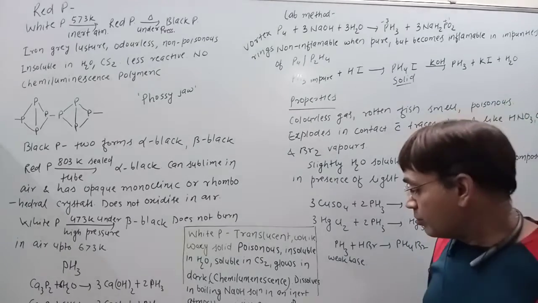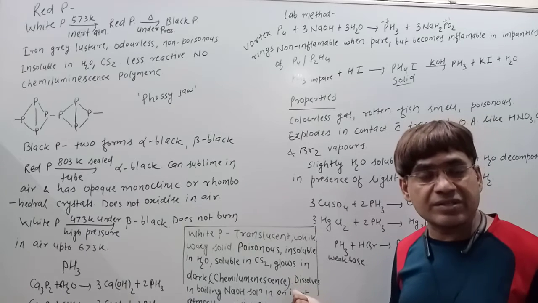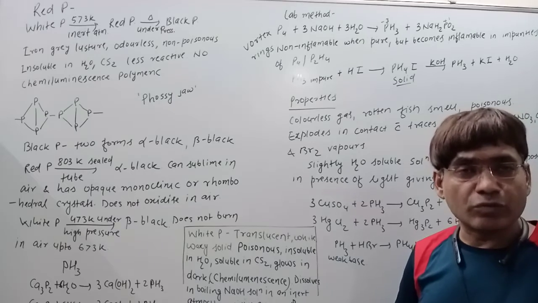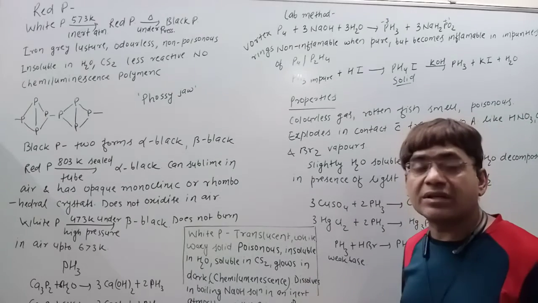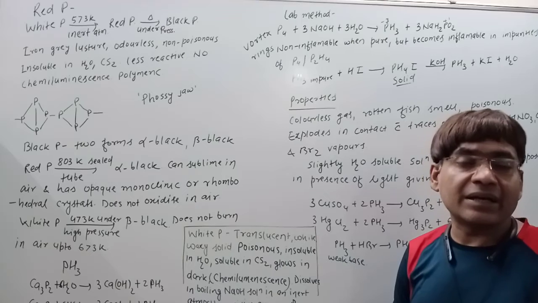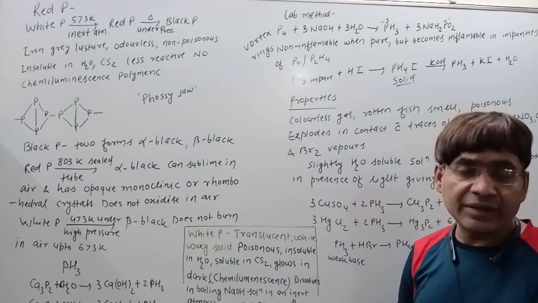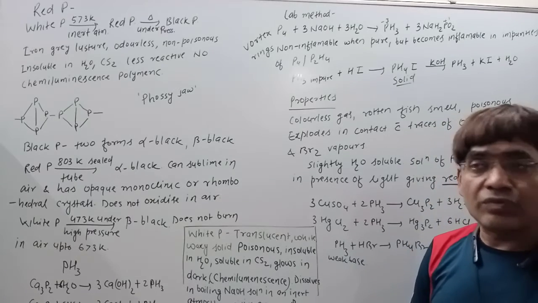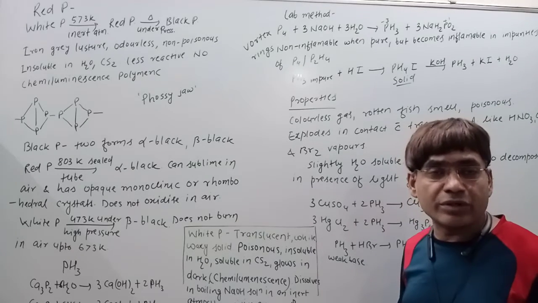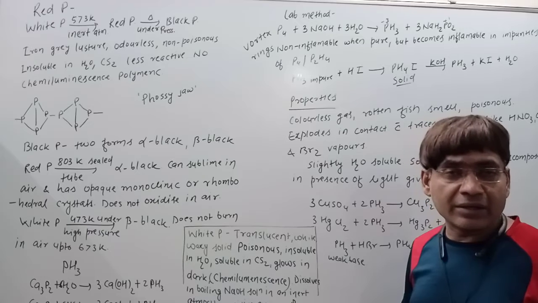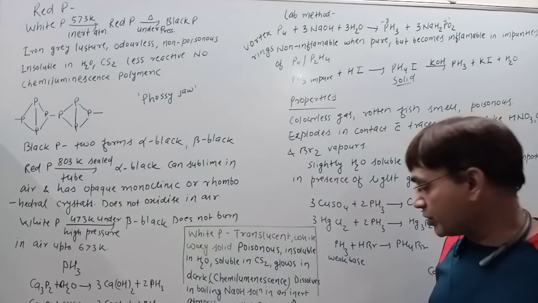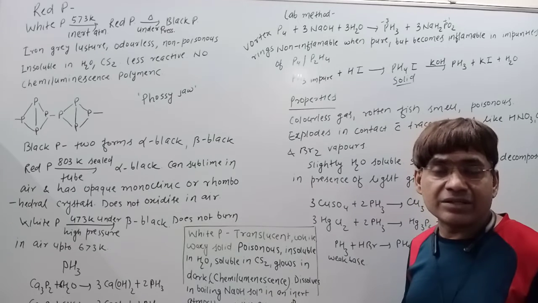So white phosphorus exists as discrete units of P4, in which the phosphorus atoms are connected in a tetrahedral manner. The normal tetrahedral bond angle is 109 degrees, while here it reduces to 60 degrees, so there is large angle strain.